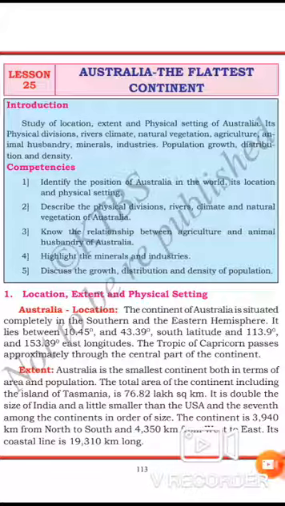Mount Kosciuszko in this division is the highest peak of the continent. The Great Barrier Reef extends north to south for about 2,000 kilometers. Beyond the east coast of Australia, it is a long stretch of coral reef. So the next physical division is the Central Lowlands.